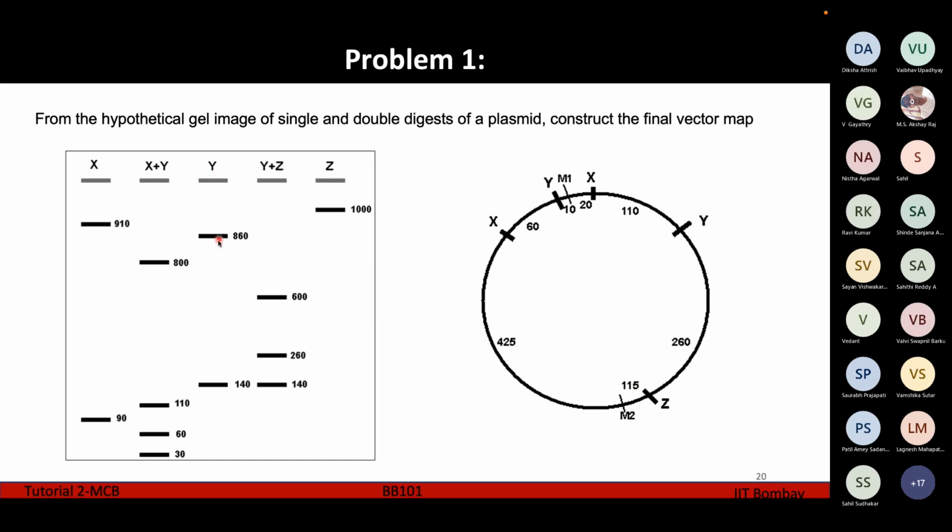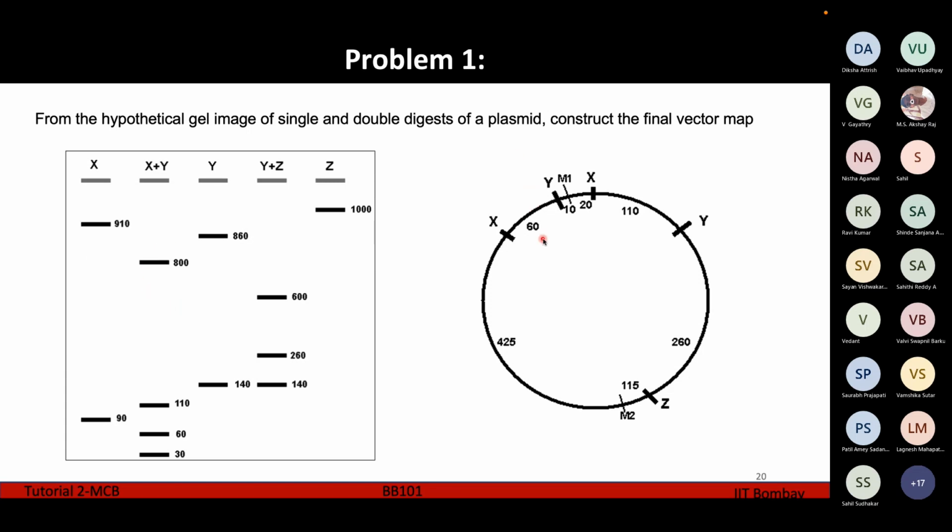The next fragment is Y, which is 860. Y means one cut is made here, another here, so the bases are 60 plus 425 plus 115 plus 260, which comes to 860. The next fragment is X plus Y, which is 800 base pairs.